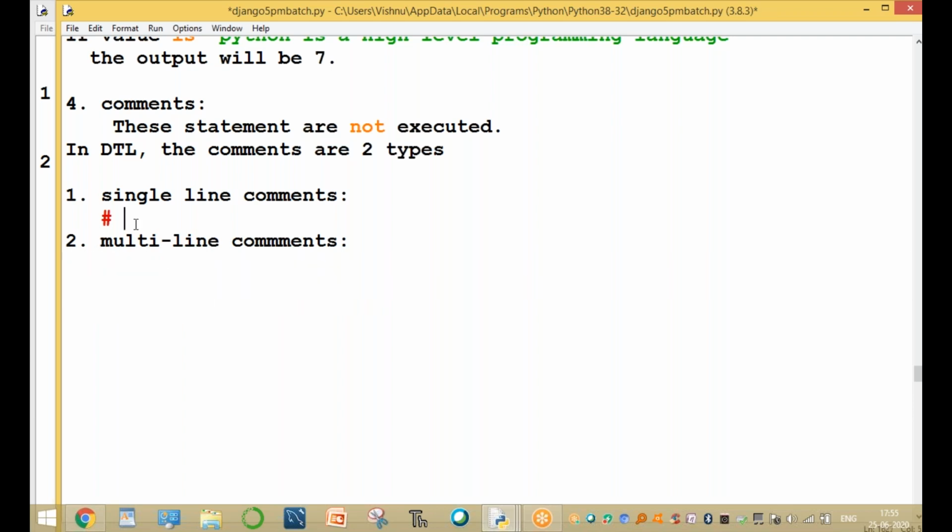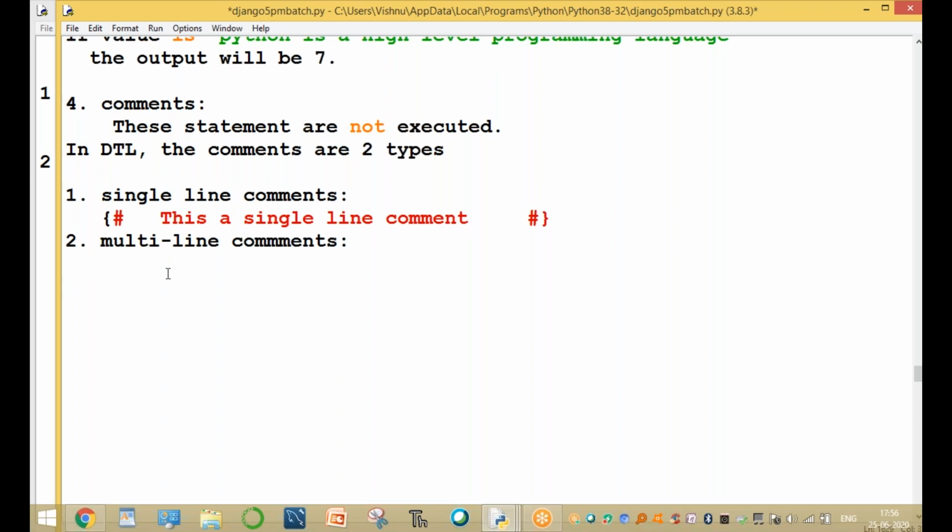The single line comment is written with curly braces and a hash symbol, then any comment, then the hash symbol and ending curly braces. Write some logic; this is a single line comment.